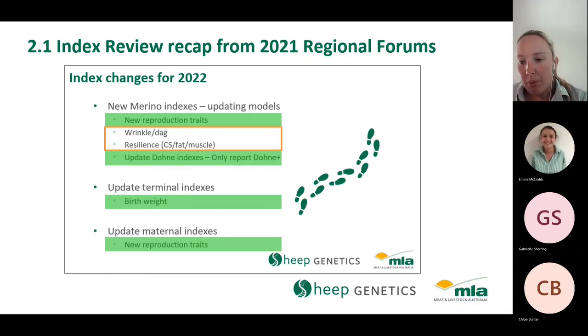One change that we won't be implementing this year that was on this slide is around including new traits such as wrinkle, dag and resilience traits like body condition score into our indexes. And I'll talk a little bit more about our plan for this going forward.